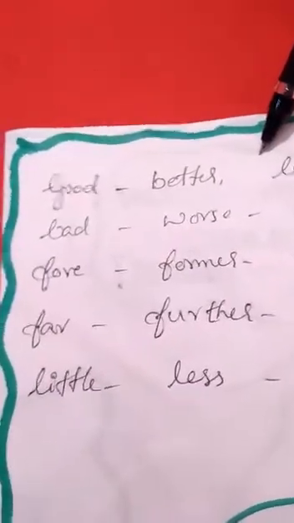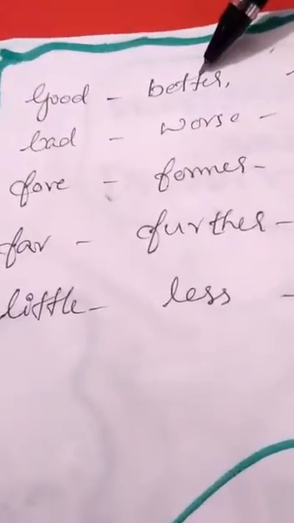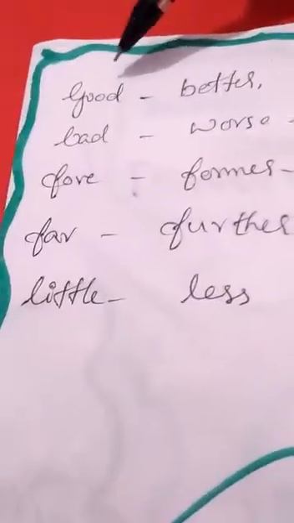Another important thing is that some adjectives are compared irregularly. Their comparative and superlative are not formed from the positive degrees. Here are some examples. Good, better, best. That is not gooder or goodest. Bad, worse, worst. Fore, former or foremost. Far, further, furthest. Little, less, least.